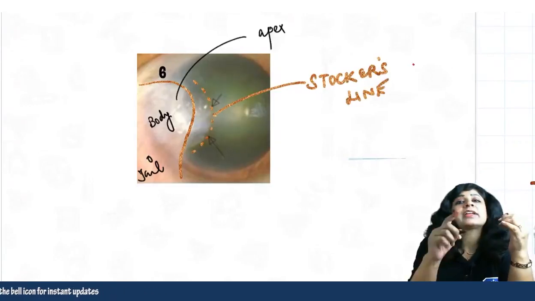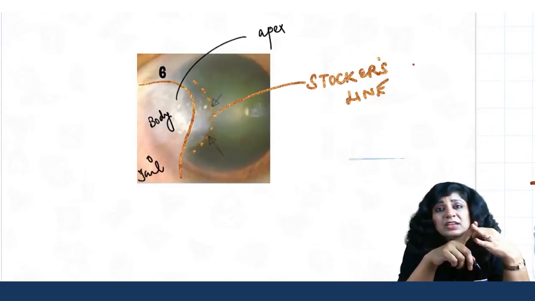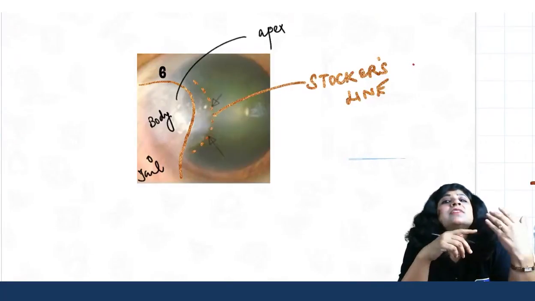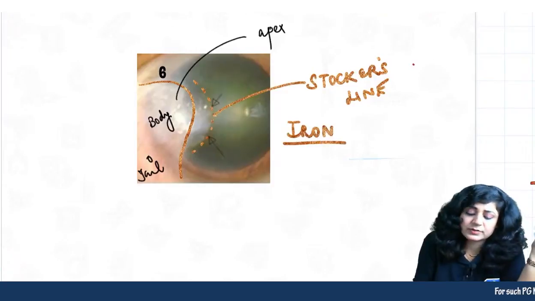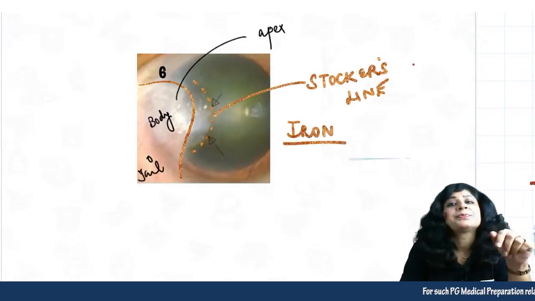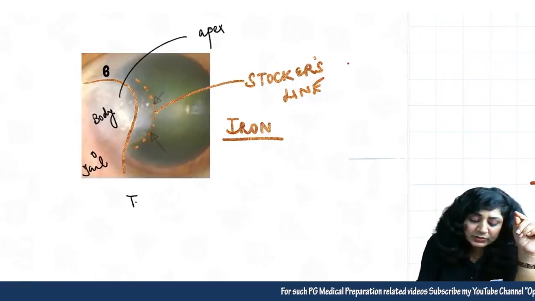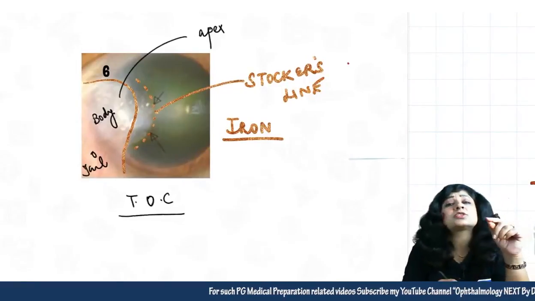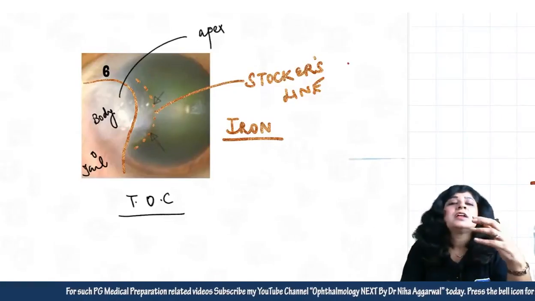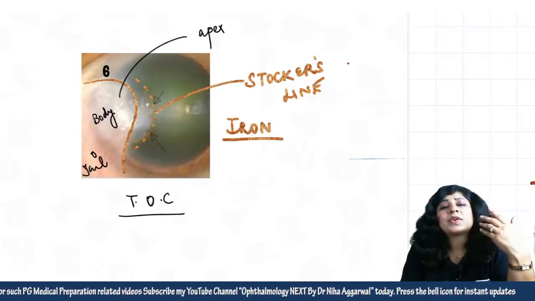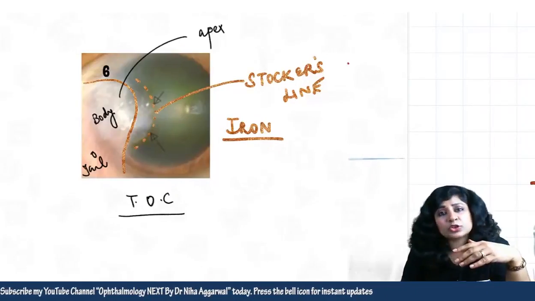So you should know what the Stocker's line is. Like we have the KF ring in Wilson's disease, we have the Fleischer's ring in cases of keratoconus, we have Stocker's line, and it is due to the iron deposition. So that is again very important. Second important thing is what should be the treatment of choice for the pterygium, because it is causing problems. Symptomatic problems are there: we have itching, watering, redness, foreign body sensation. Then we also have diminution of vision.